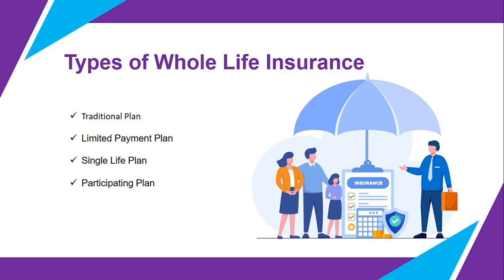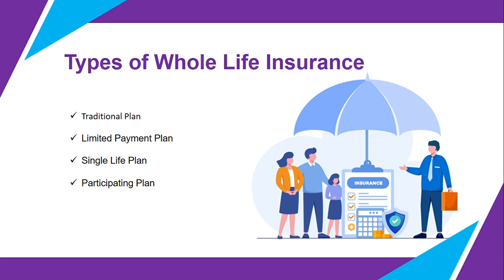Now let's look at some common types of whole life insurance plans. First, the traditional plan. This is the standard whole life policy where you pay premiums regularly throughout your life and receive both lifetime coverage and cash value benefits. Next is the limited payment plan. In this plan, you pay premiums only for a fixed period, but the coverage continues for your entire lifetime. It's suitable for those who want to finish premium payments early.